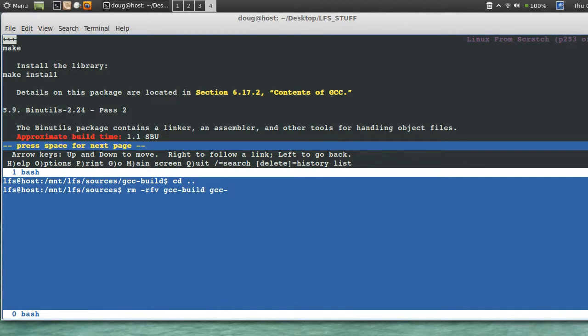GCC 491 quietly, and let's extract quietly binutils pass 2.